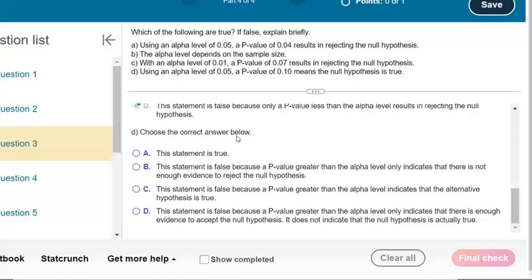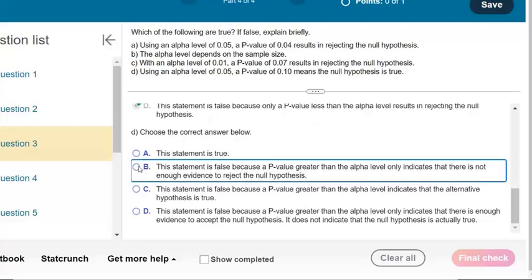The statement is false because a p-value greater than the alpha level only indicates that there is not enough evidence. That looks good. There's not enough evidence to reject the null. We don't say that it gives us evidence to conclude that the null is true.